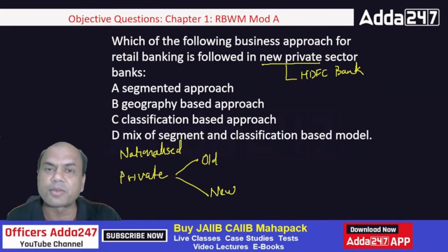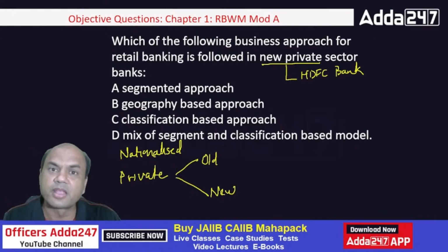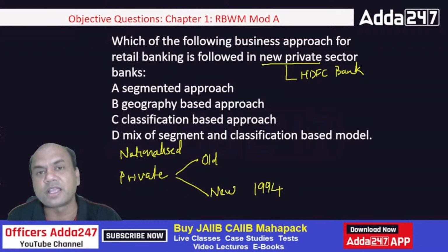Which are the old private banks? Type in the comment section. Anyone knows? Karur Vysya Bank, Karnataka Bank, which were formed before 1994. Keep it very simple: 1994. These banks were formed before 1994, and new banks, HDFC, ICICI, were formed in 1994.